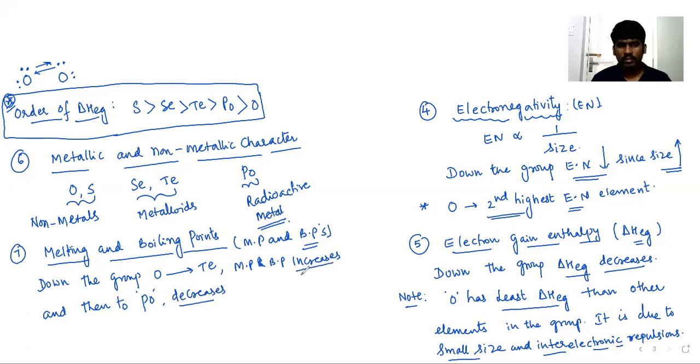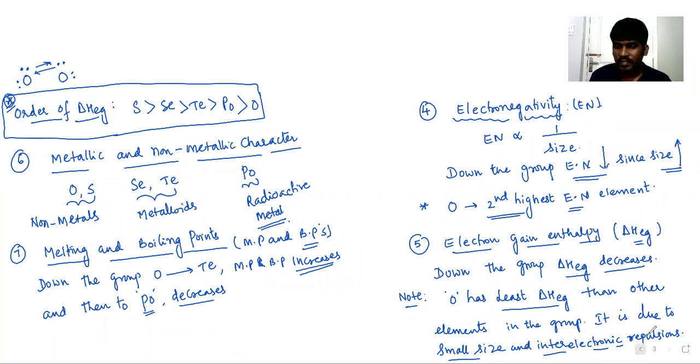And then to polonium it decreases. So from oxygen to tellurium, if you observe, melting and boiling point increases. That is because of the slow increase in molar mass. From tellurium to polonium, it supposedly increases there also because molar mass should be high. Molar mass is high, in the sense polonium is supposed to have high melting and boiling point compared to other elements, but here polonium is having low melting point and boiling point. Why is it happening?